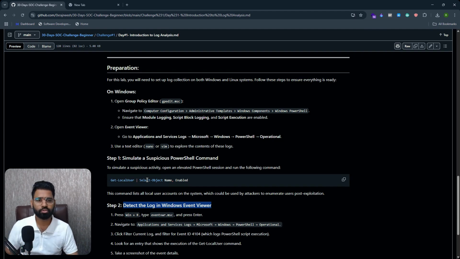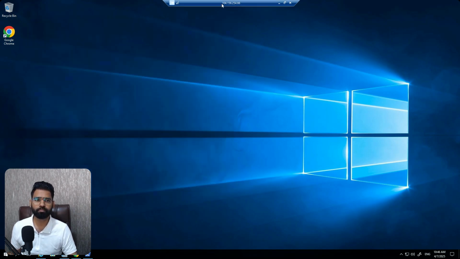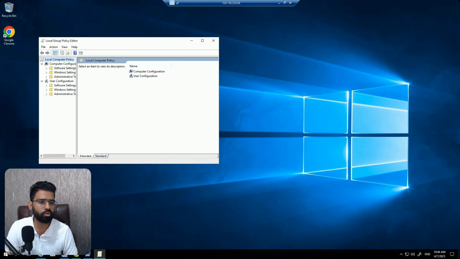Okay, so let's go on our Windows machine quickly. And in here, first of all, let's enable the Windows PowerShell logging. For this we have to go to GP edit, group policy. You can also follow the GitHub repository.